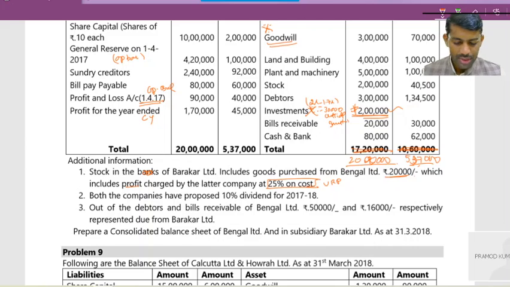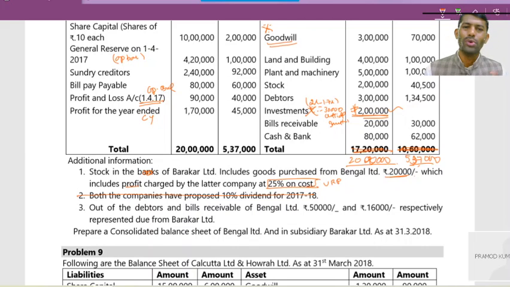Next, both the companies have proposed 10% dividend. Please strike off this line itself. As per Ind AS 10, it is a non-adjusting event, so proposed dividend should not be adjusted. It has to be adjusted in the year in which it has been declared. Because on the balance sheet date, we don't know whether the company has earned the profit or whether we are going to declare the dividend. So as per Ind AS 10, proposed dividend adjustment should not be done.